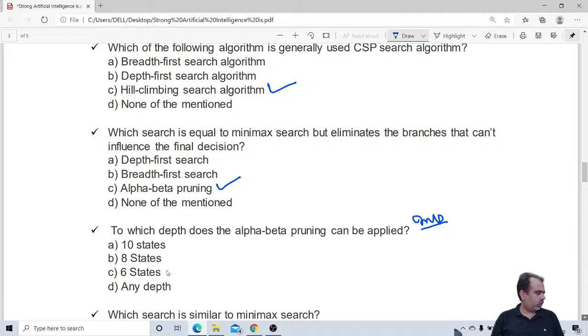Whether it is limited to 10 states, 8 states, 6 states, or any depth. I think it can be applied to any depth. Yeah, D, right, any depth. So your answer is correct.